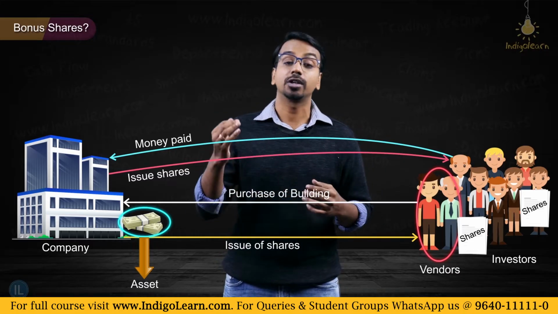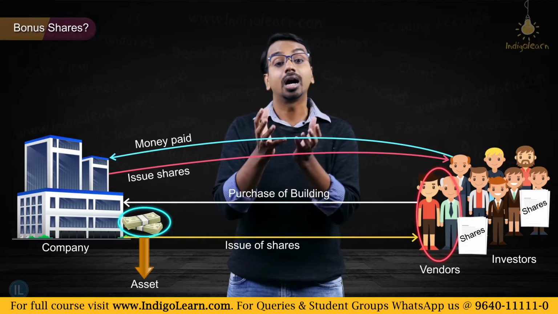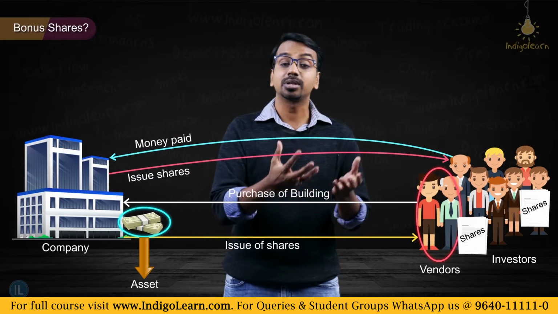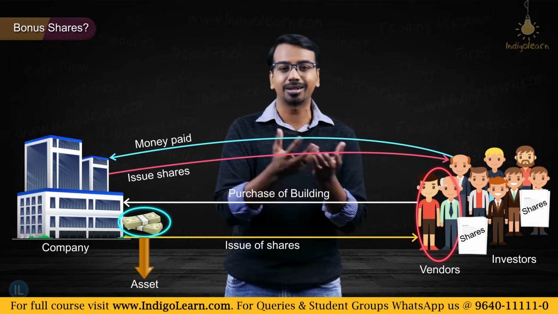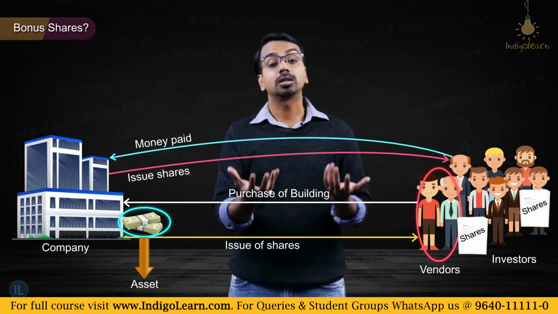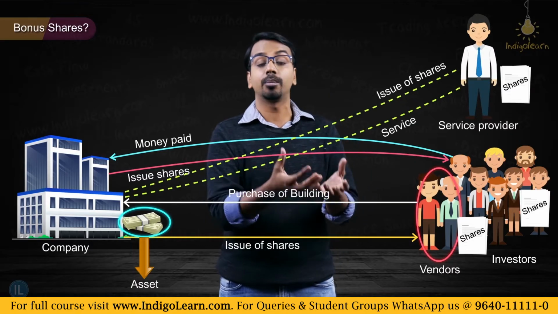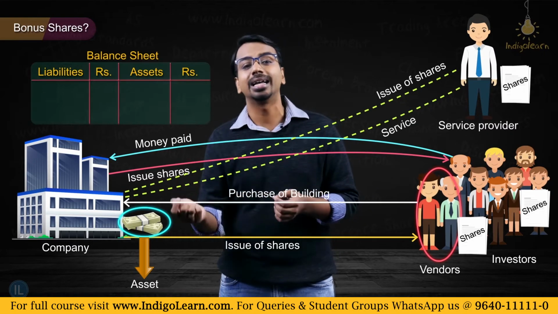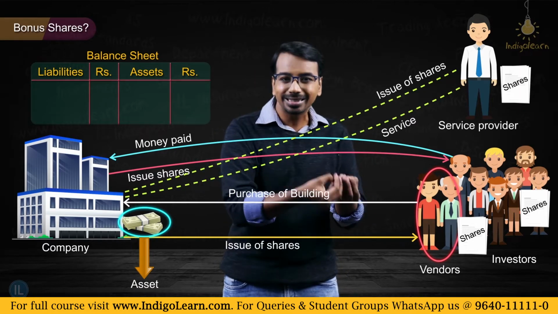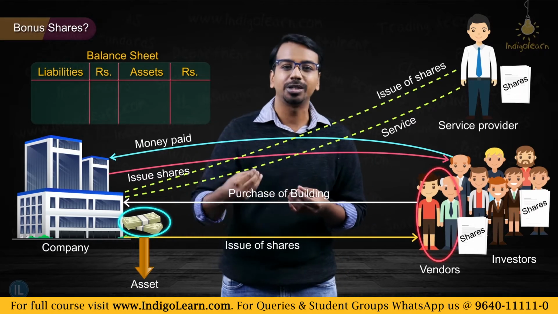Or a company may take certain services against which it issues shares. In all these cases, a company is getting something against which it is issuing